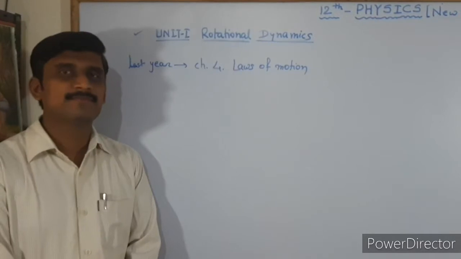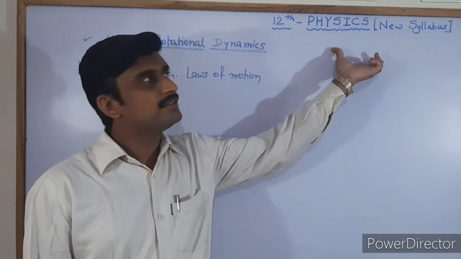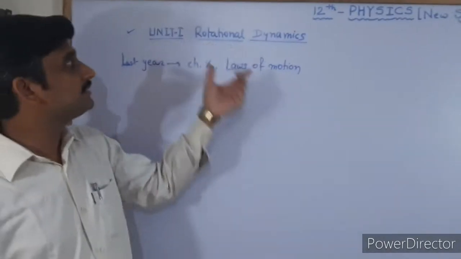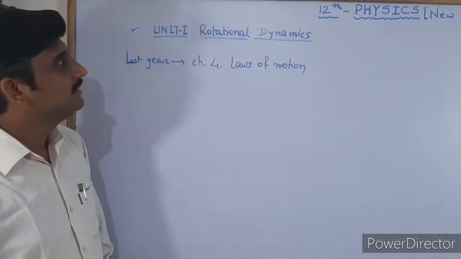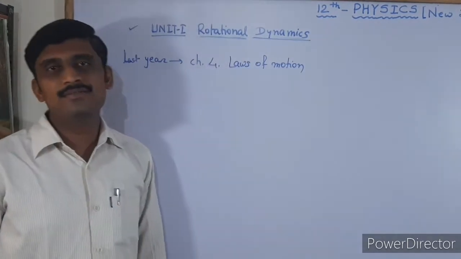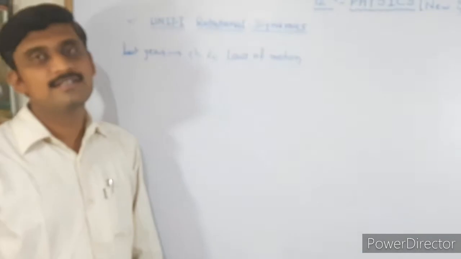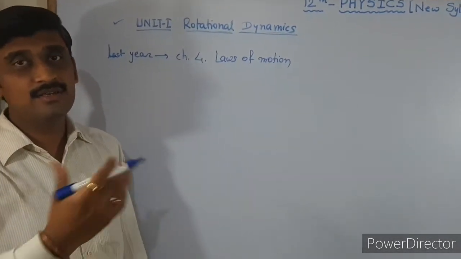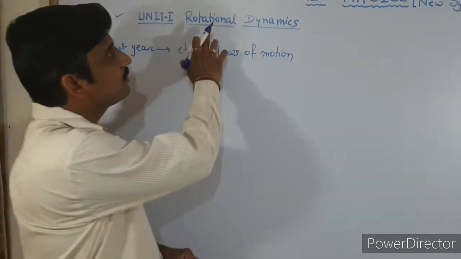Good morning, students. Here is the first chapter of your new syllabus. It is rotational dynamics. It contains two words, rotational and dynamics. These two words are combined together. Remember that in 12th we had two chapters in the old syllabus. The first chapter is circular motion and the third chapter is rotational motion. These two are combined together and named as rotational dynamics.